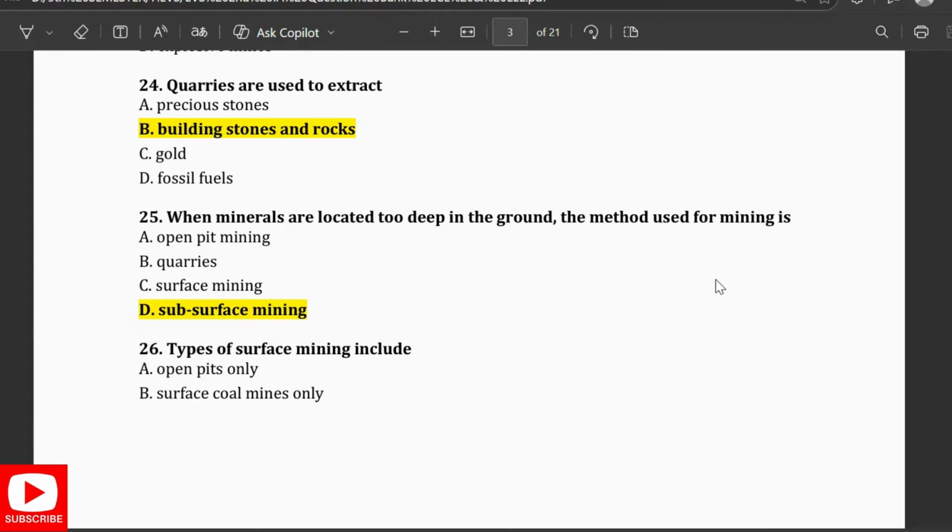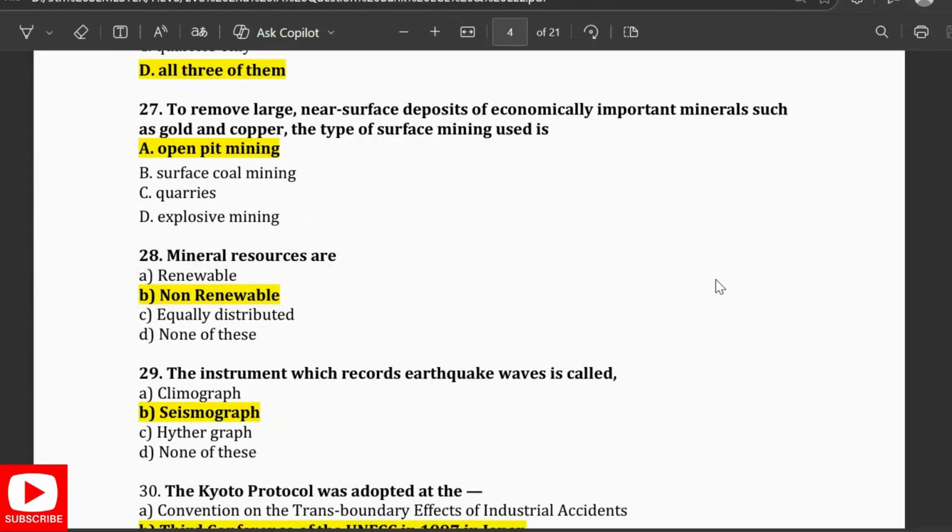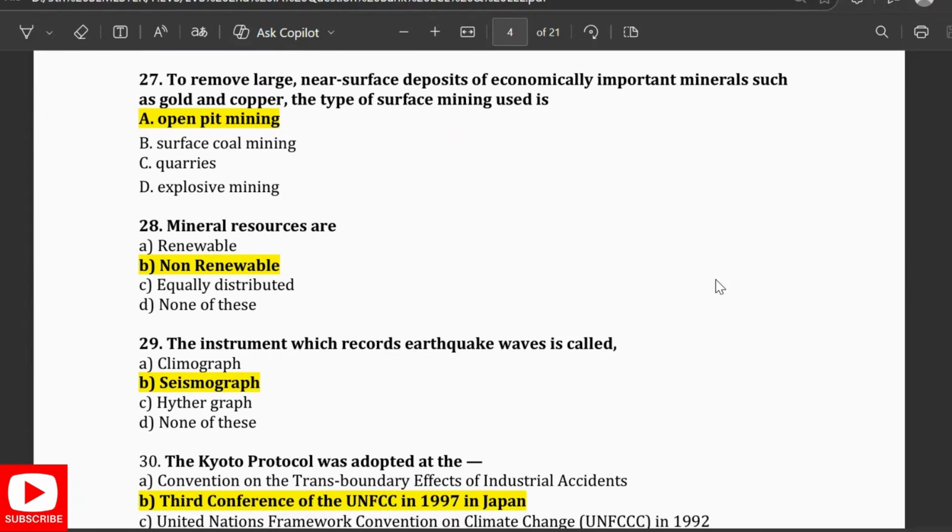When minerals are located too deep in the ground, the method used for mining is subsurface mining. Types of surface mining include all of the above: open pits, surface coal mines, quarries. To remove large near-surface deposits of economically important minerals such as gold and copper, the type of surface mining used is open pit mining. Mineral resources are non-renewable. The instrument which records earthquake waves is called a seismograph.